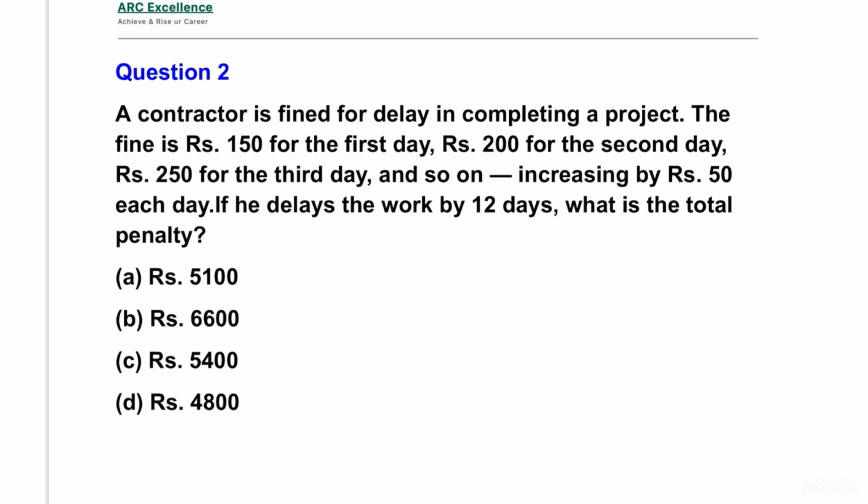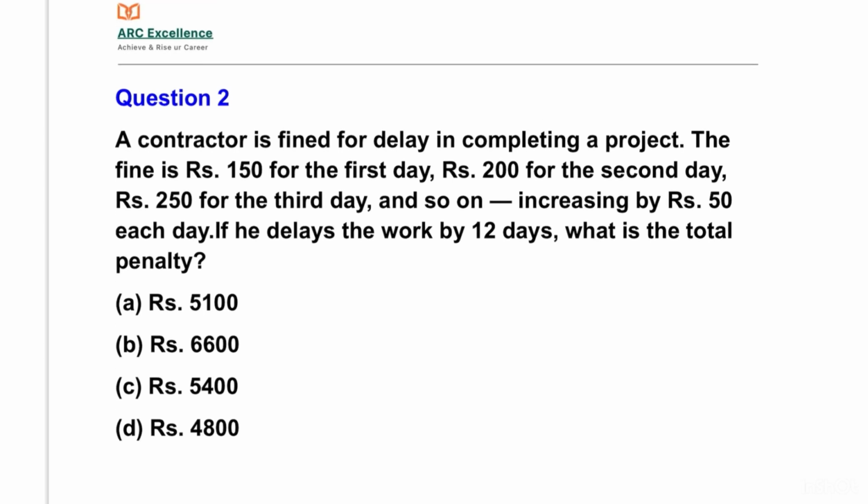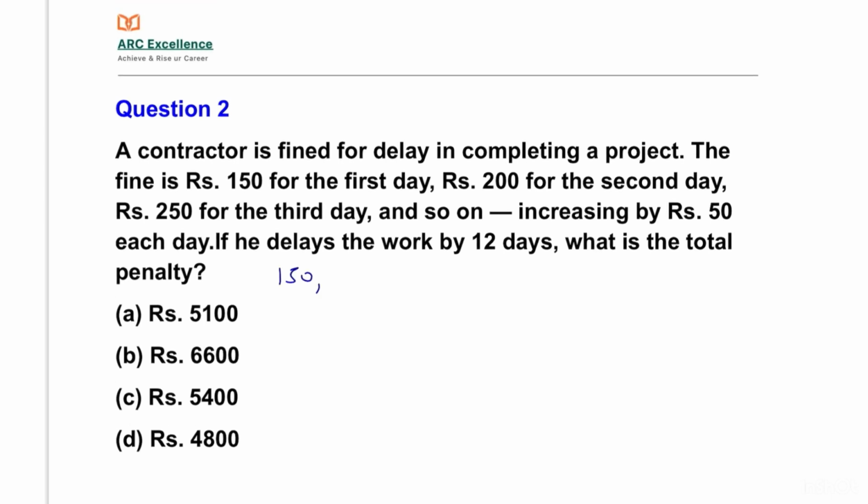Here the fine is increasing by 50. On the first day he is fined rupees 150. On the second day 200, so from the first day to the second day there is a difference of 50, and on the third day again adding 50, 250, and so on. It is increasing by 50. If he delays the work for 12 days, what is the total penalty?